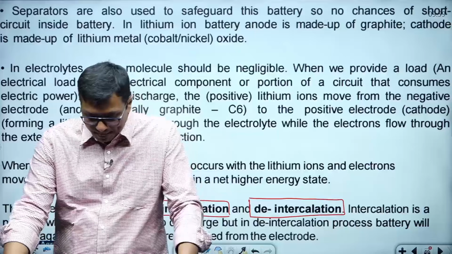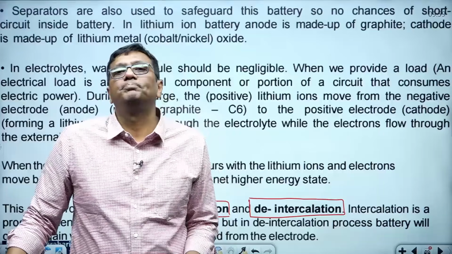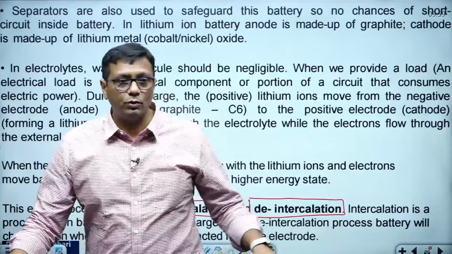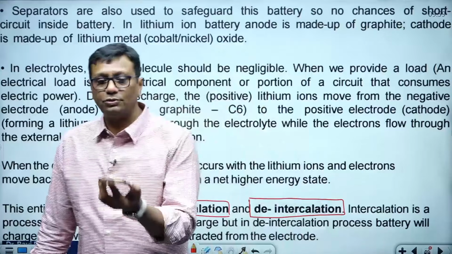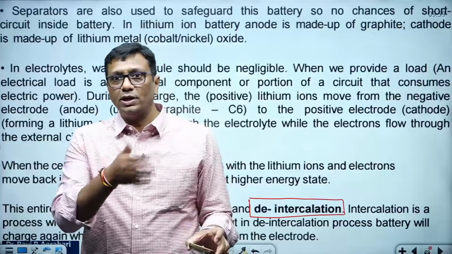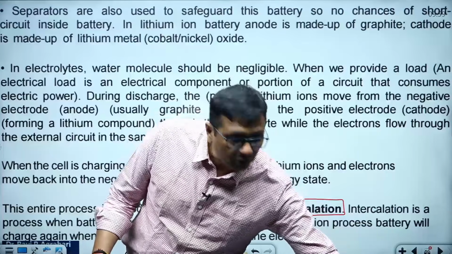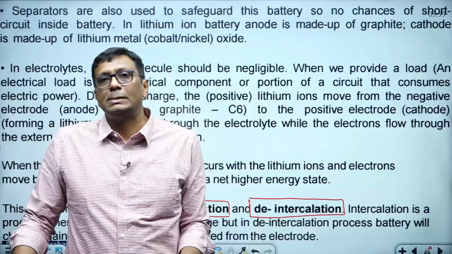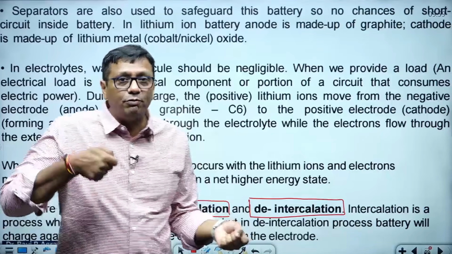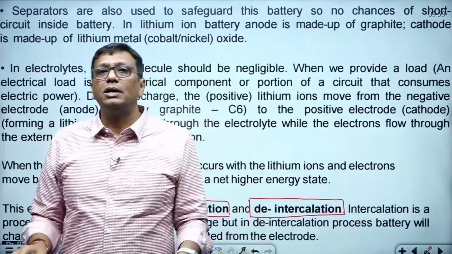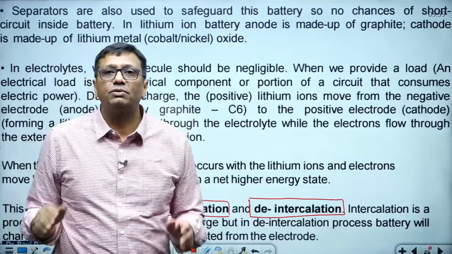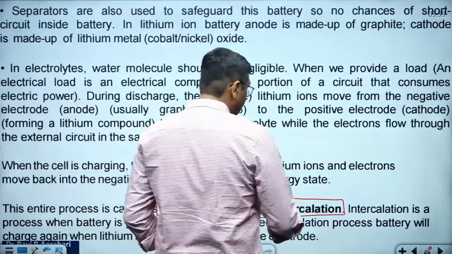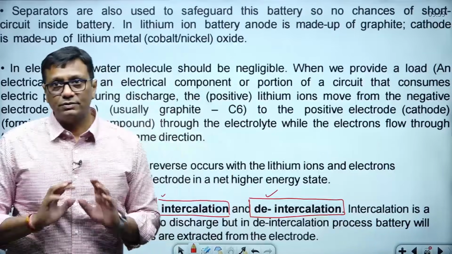Listen, intercalation means your battery is going to discharge. At this time my phone is on, and this battery slowly and gradually is going to discharge. This process is called intercalation, going on in my phone. And what is deintercalation? If I keep my phone on charging, this is deintercalation. So sir, I understood very well. Intercalation means the phone is discharging, and deintercalation means the phone is charging. Very good.